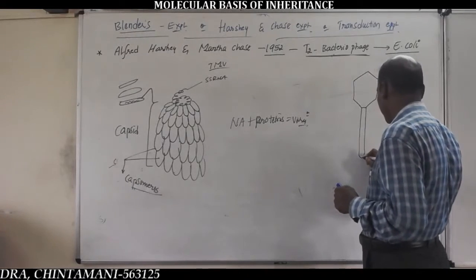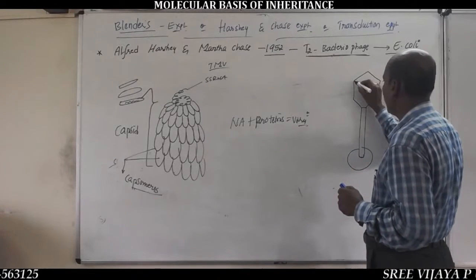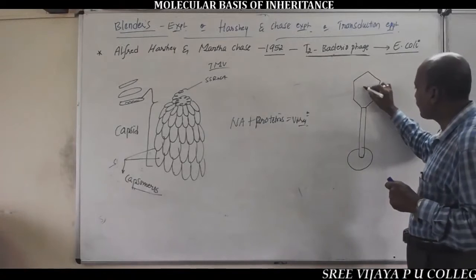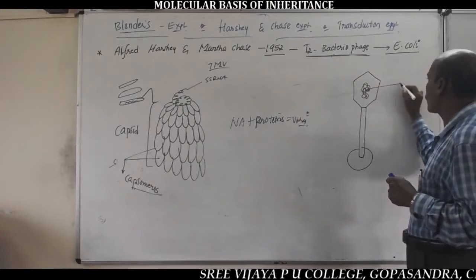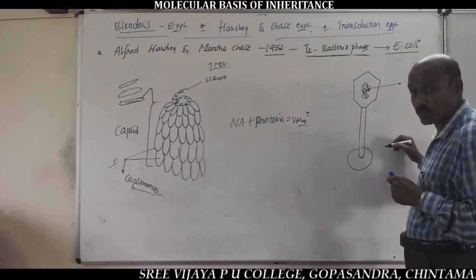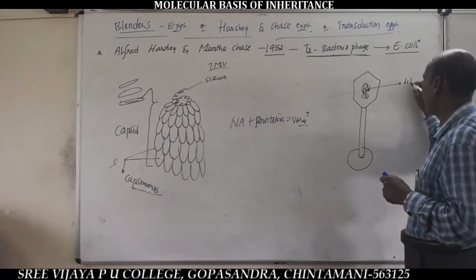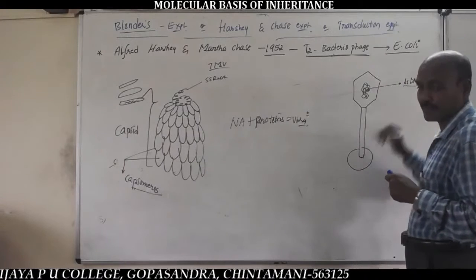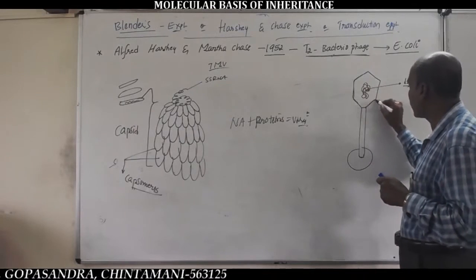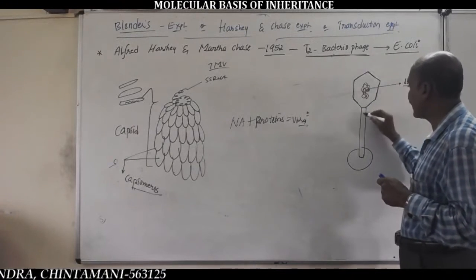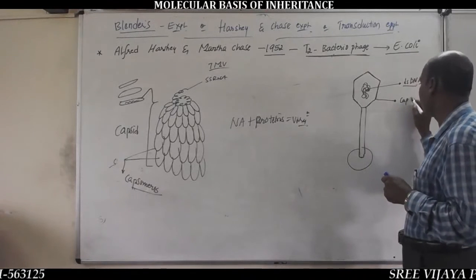It has a diamond-shaped head. The diamond-shaped head contains a central space called core. The core has dsDNA, double-stranded DNA, as the genetic material, and is externally covered by a proteinaceous coat called capsid.